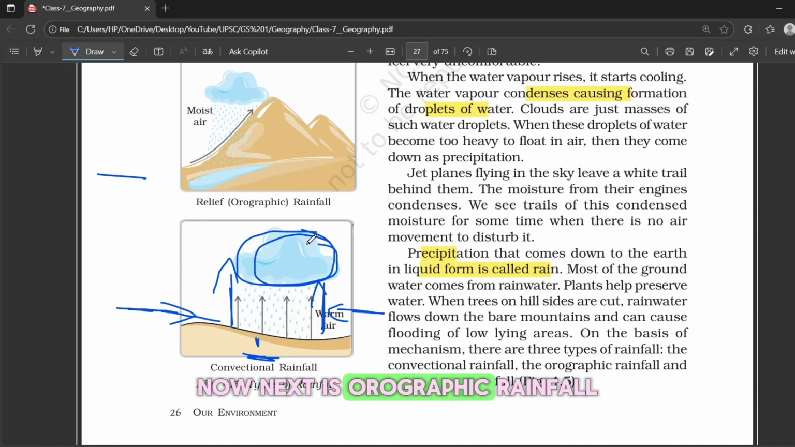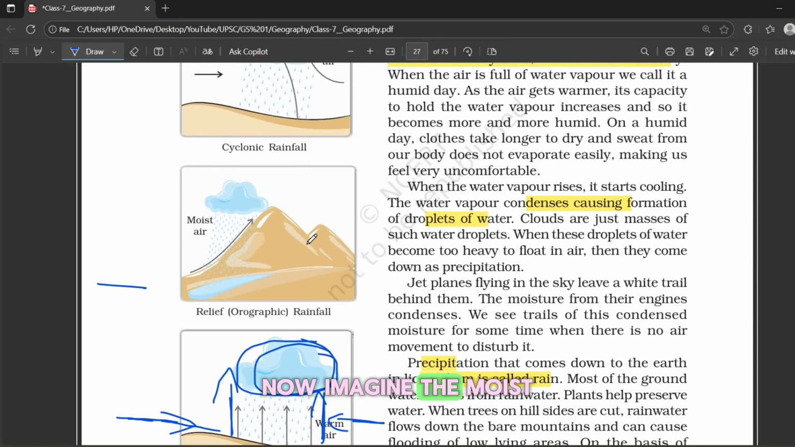Now next is orographic rainfall. Imagine moist air from the ocean moving towards a mountain. When this warm moist wind hits the mountain, it is forced to rise along the slope. As it rises, the air cools, right? Water vapor condenses and rain falls on the windward side of the mountain. After crossing the peak, the air descends on the leeward side, becomes dry, and that region often receives very little rain. So orographic rainfall is basically rain caused by mountains forcing moist air to rise.